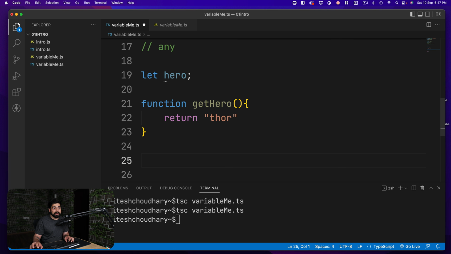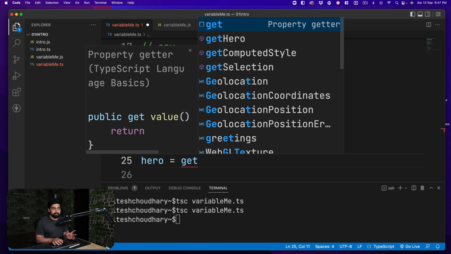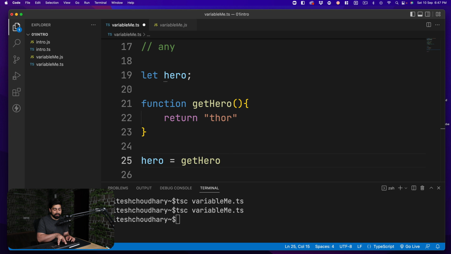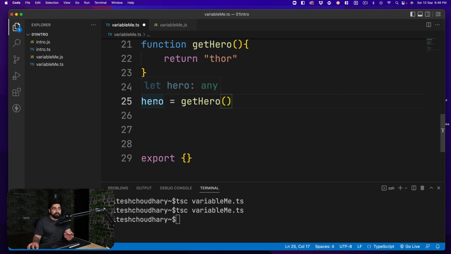Now later on you decide that, hey, I want to have this hero, and this hero will get the values by calling this method getHero, and we run this method. Now if we go ahead and simply hover over this value, we can see that this is being inferred as any, which is really a bad case. You really want to avoid these cases.